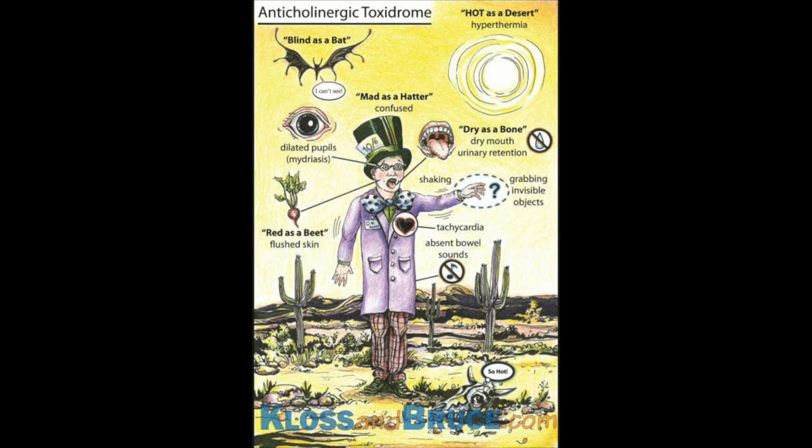Red as a beet refers to the flushed skin patients will experience. Hot as a hare refers to hyperthermia. Blind as a bat refers to the mydriasis and ineffective accommodation that patients experience, leading to blurry vision. And full as a flask refers to urinary retention.